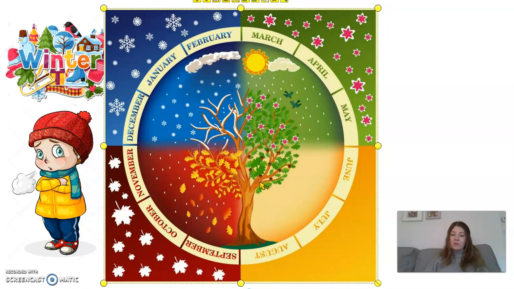Okay. And things start to change a little bit in the summer. There's more flowers, the weather's lovely and warm. It's usually a lot sunnier. And then after the summer, we go back into the autumn time, which is also a beautiful season because that's when the leaves start to change colour, the weather starts to get colder, and you might notice the leaves even falling off the tree. So we've got 4 seasons in the year.